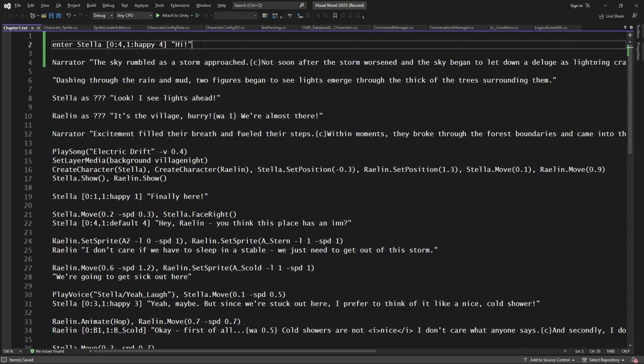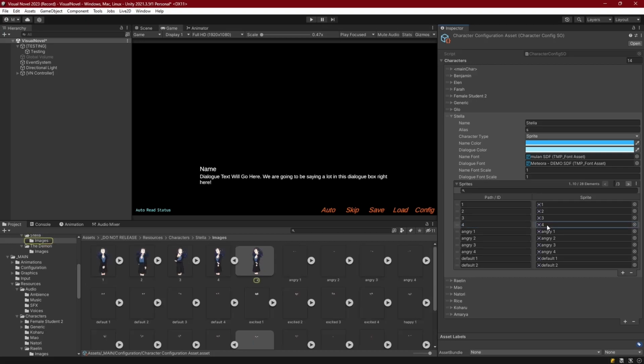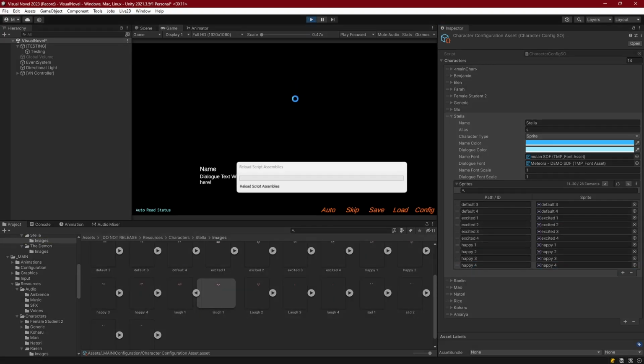The way we can make sure this still works is we can load a chapter file and tell Stella to set her expression on the first layer to the expression called for, and on the first layer, or really the second, happy for. And where we were loading these from resources, as long as we match the ID, which is for, and that links up to this body, and then happy for, which is right here, which links up to this expression, we should go ahead and see it complete correctly.